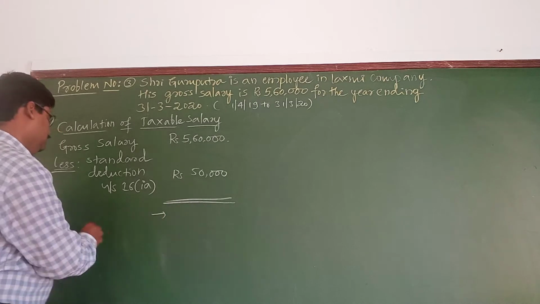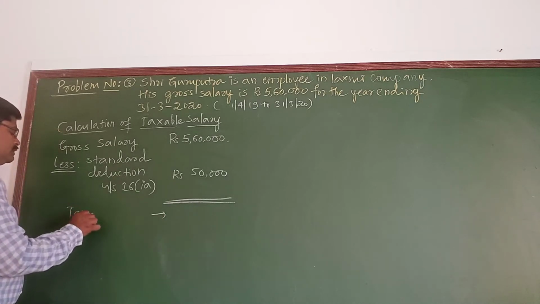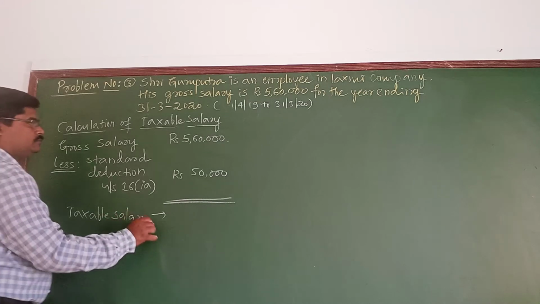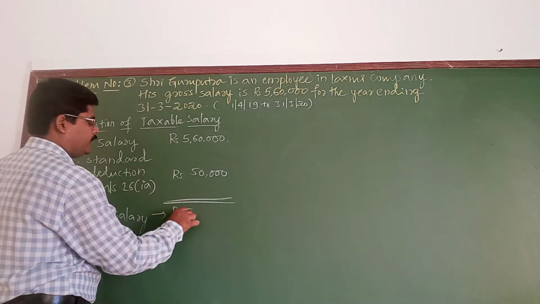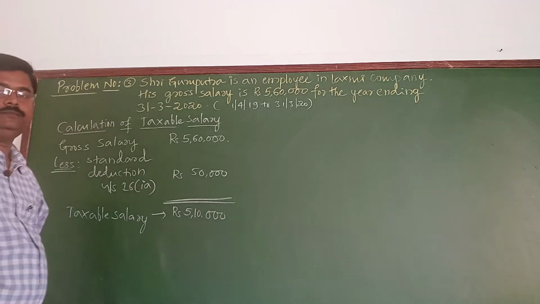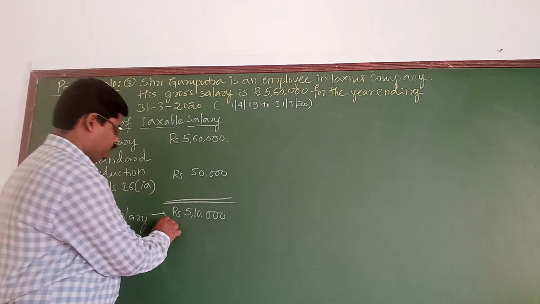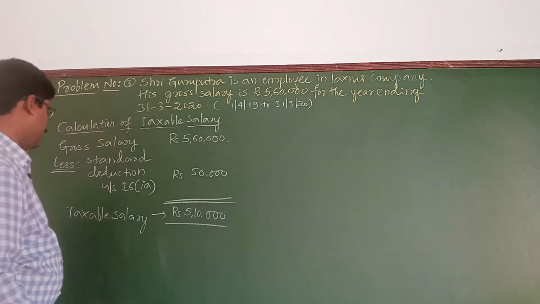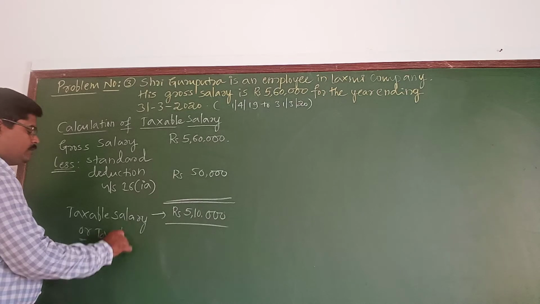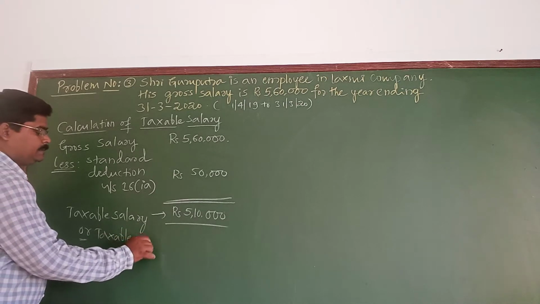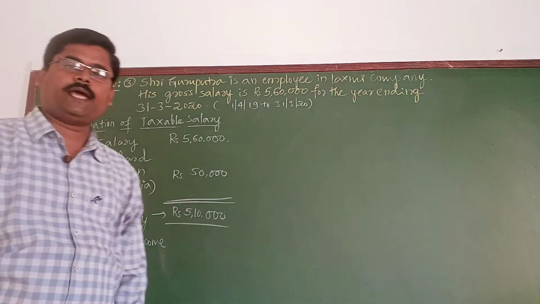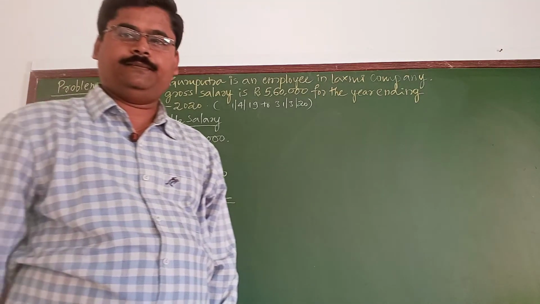This is nothing but the taxable salary, that too 5,10,000 only. Either it is called the taxable salary or the taxable income, on which the tax is going to be paid.